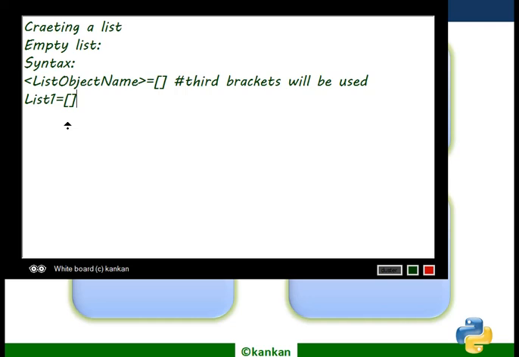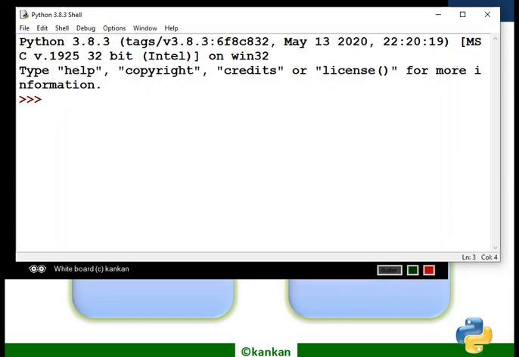Now test it in code. First I create a list. The name of the list is list1 and this is of type list. This is an empty list. Okay, so the list is created. Is it a list? I need to test its type.